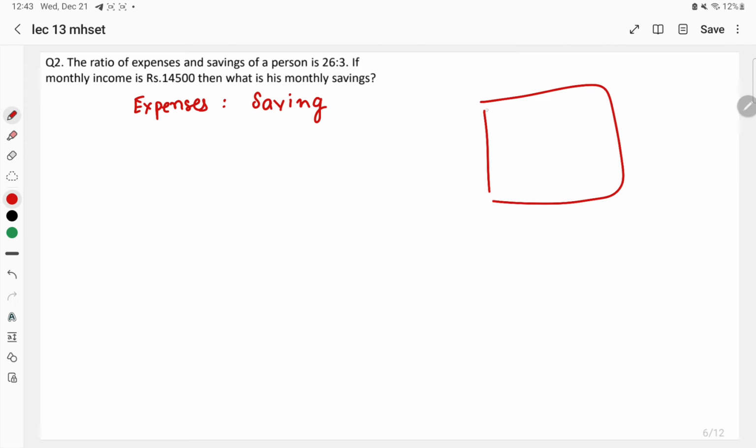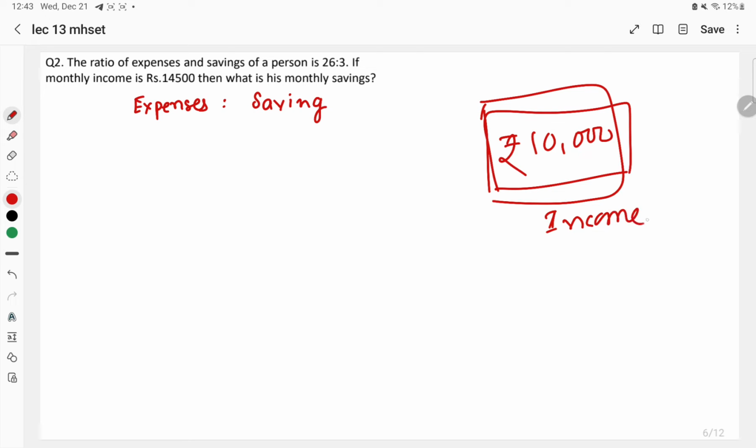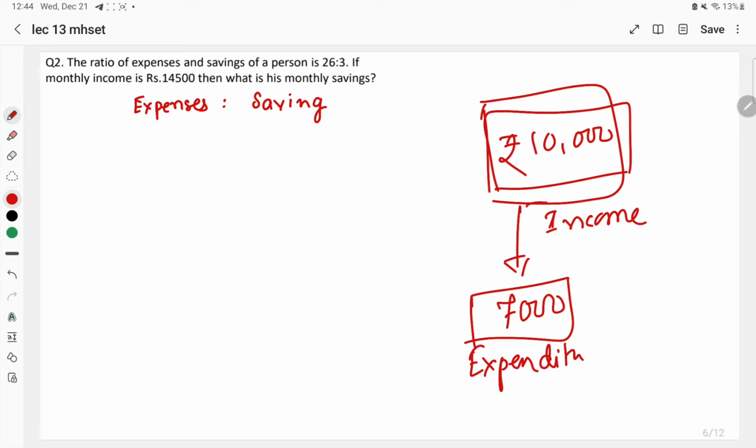Look here. If you are earning rupees 10,000 per month, it means that 10,000 is your income. Okay, from this 10,000, if you are spending 7,000, your expenditure is 7,000, and left out 3,000 is your saving. This particular money can be saved. So income is the money coming into your pocket, expenditure is money going out of your pocket, and saving is the money that has come into your pocket and is going to stay there.